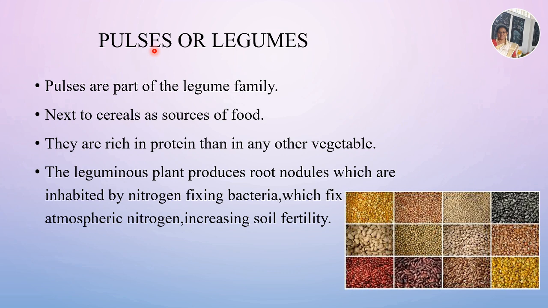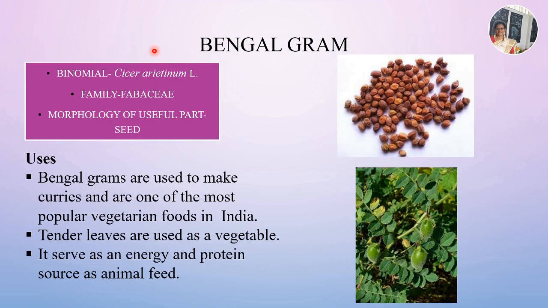The leguminous plants produce root nodules which are inhabited by nitrogen fixing bacteria, which fix atmospheric nitrogen, thereby increasing the soil fertility. So these legume plants are often used in the practice of crop rotation to improve the soil fertility. Bengal gram is an example of a legume.